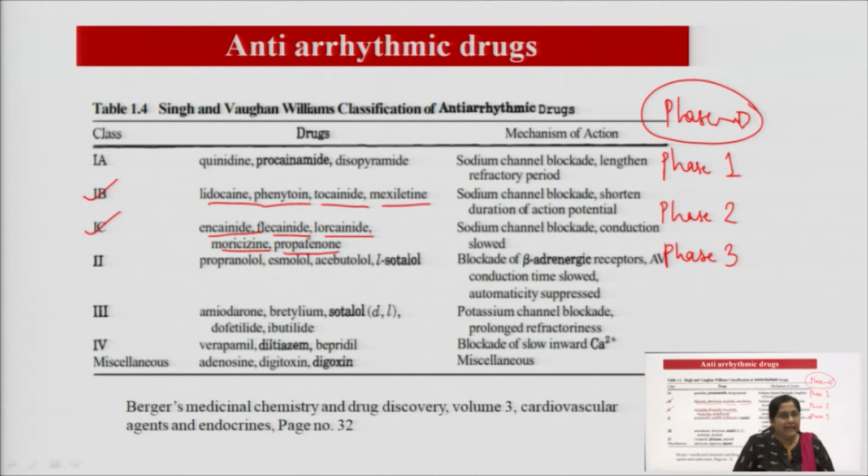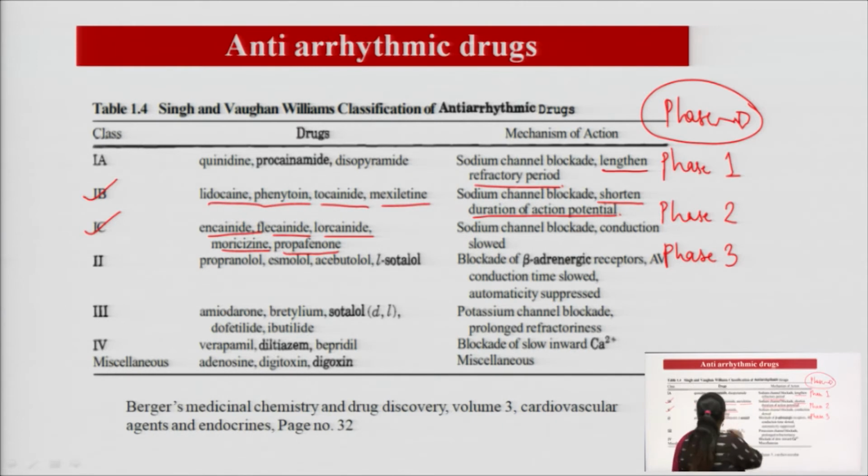Because class 1A is a moderate sodium channel blocker. Also here it is written, it lengthens the refractory period. That is why class 1A is different. Class 1B, again sodium channel blockers, shortens the duration of action potential, and 1B is also called a weak sodium channel blocker.